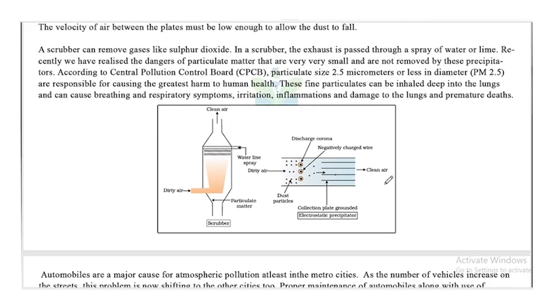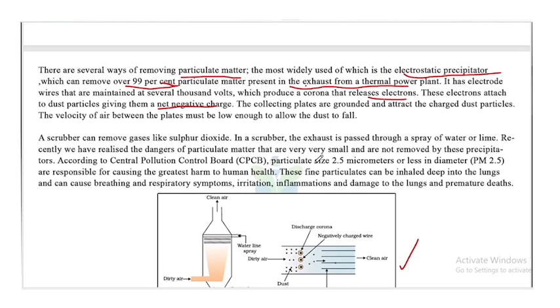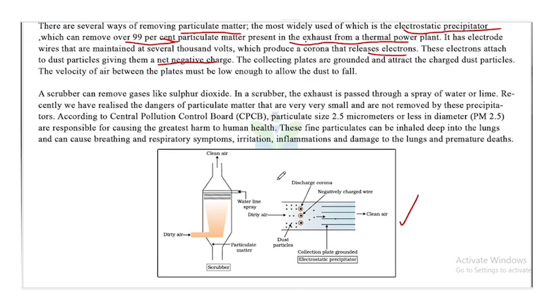So this is a diagram. This is an important diagram. This is an electrostatic precipitator. So as the dirty air passes through these electrostatic precipitator, initially these electrode wires are maintained at very high voltage, which releases electrons.